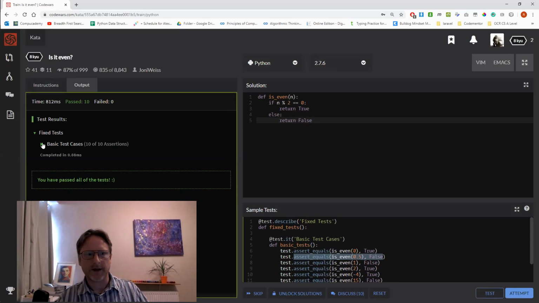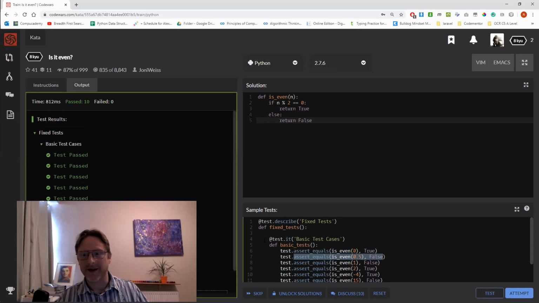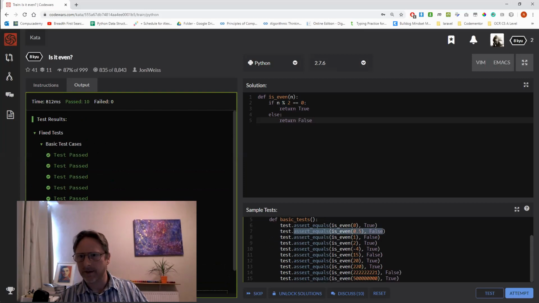Okay, so it's done 10 tests and they've all passed. So they're the ones that we've got here. So that's okay. So I guess doing the modulus function on a float is automatically returning false. It's not saying it's true, so by default, it's going to be false. So hopefully you understand that. Like I say, if you don't understand how modulus works and how to test for evenness in general, then that's a little bit of preliminary research you should go back and do, really, because this is then taking that knowledge and putting it in the context of trying to pass some tests. Okay, or pass a kata.